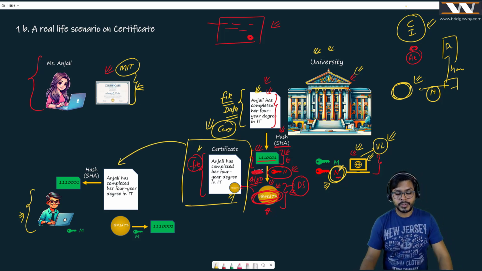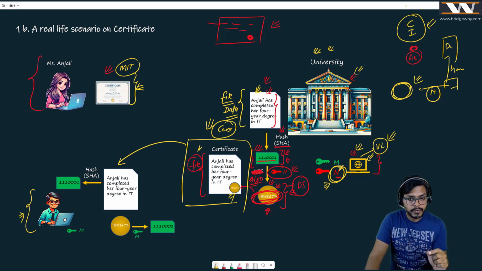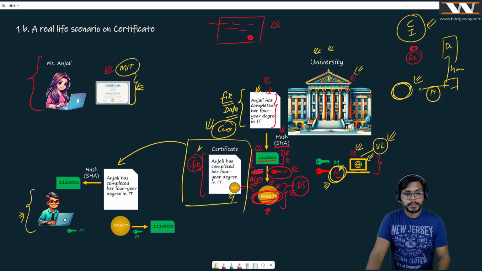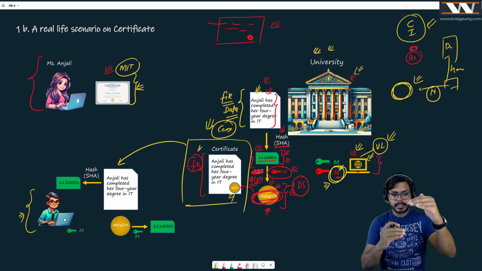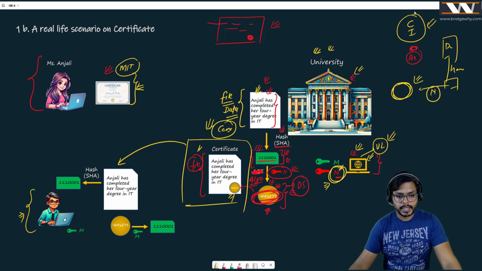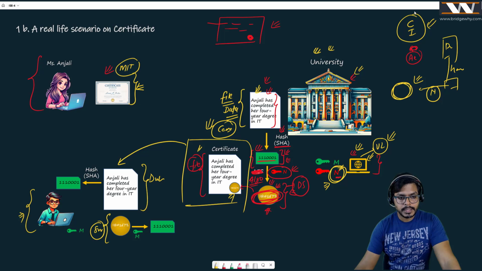And Rahul is going to do his due diligence to identify whether this certificate is coming from MIT or this proper university or not. What Mr. Rahul is doing, Rahul is separating this piece of paper and the certificate. So here is that piece of paper, meaning data. And here we have the signature. He is passing this piece of data with the same hash function. And of course, he's going to get this number, which is exactly this number.